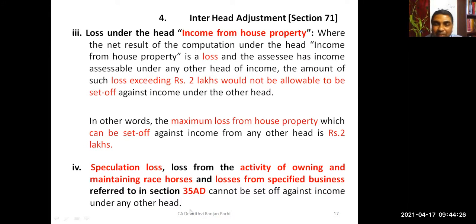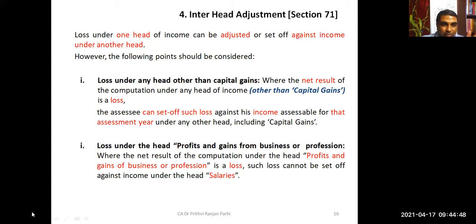That means they can be set off only against that business income. If there is some loss from speculation, from owning and maintaining race horses or from specified businesses, you cannot adjust it against salary, house property, income from other sources or capital gain. So these are the four exceptions we have learned so far.